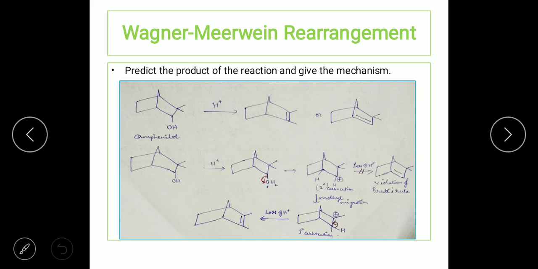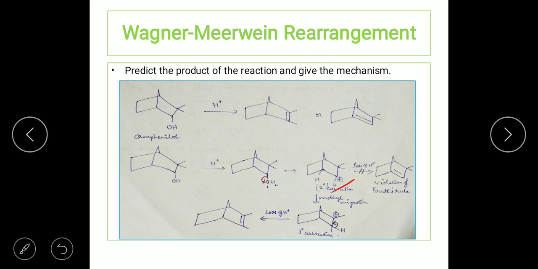So always make sure, students, that this reaction always takes place under acid hydrolysis only. Under acid hydrolysis, the hydroxyl group is going to abstract the proton, and there's going to be elimination of the hydroxyl group, elimination of the water molecule. When there's elimination of the water molecule, at that position a carbocation is formed. And looking at the carbocation, you can just write down the migration. That is, you can write it as a 1,2 shift, or also it is called an alkyl shift. 1,2 alkyl shift you can write.